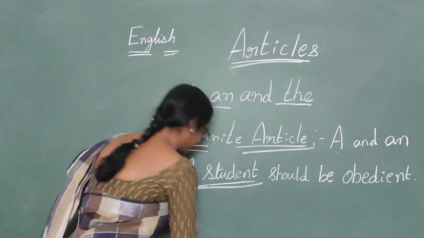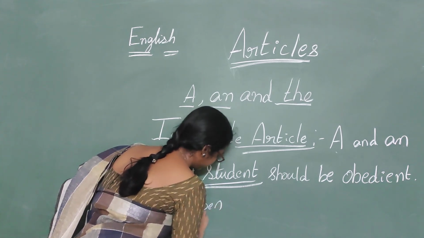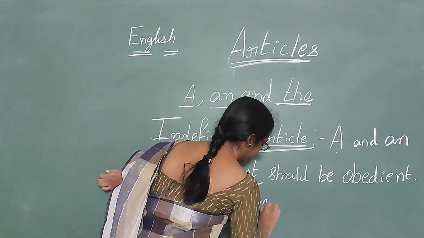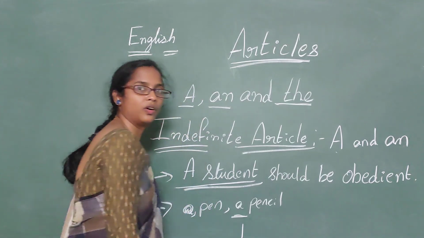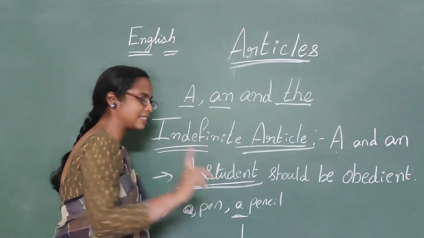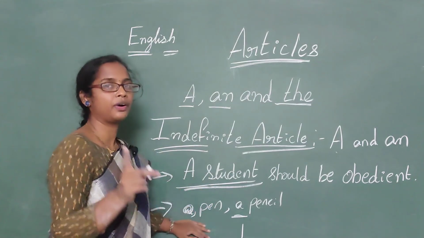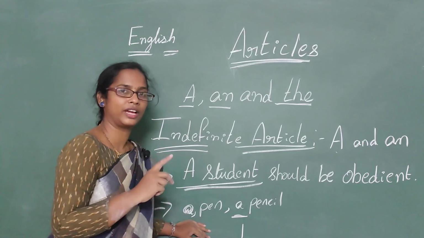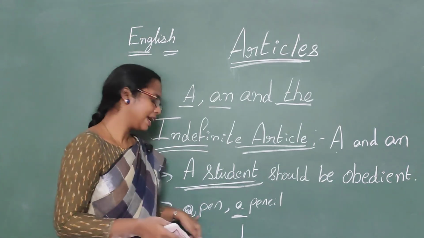Examples are like a pen, a pencil. So here a represents one, one single thing. A means single here, only one. This can be used when we talk about one thing. So when we talk about singular nouns, we use a.